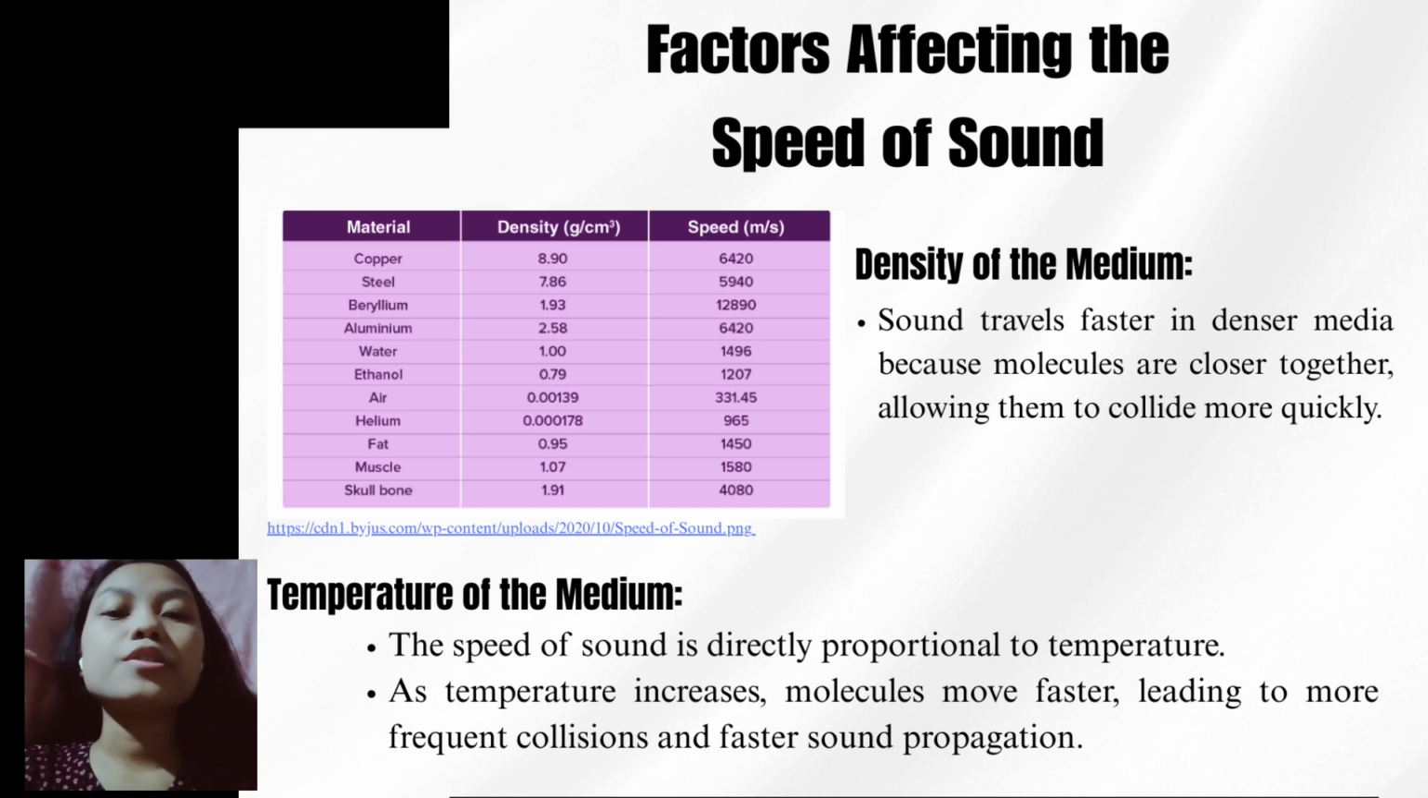So, as a general rule, sound travels fastest in solids, then liquids, and slowest in gas. For example, it's fastest in steel, which is 5,940 meters per second, slower in water, which is 1,496 meters per second, and slowest in air, which is 343.2 meters per second. While in a vacuum, with no particles, sound cannot travel at all.